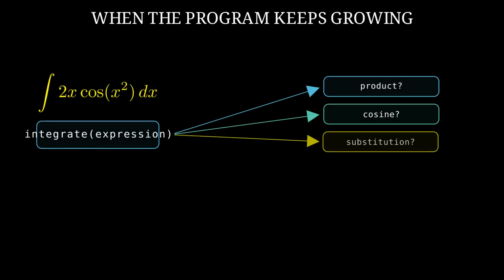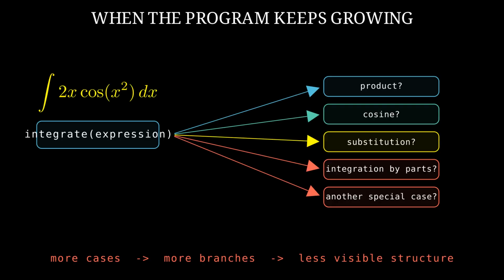Some problems resist direct programming. We add one case, then another branch, then another rule, and the program grows faster than our understanding. Part of that difficulty belongs to the problem itself, but part of it may come from the language in which we are trying to express the solution.